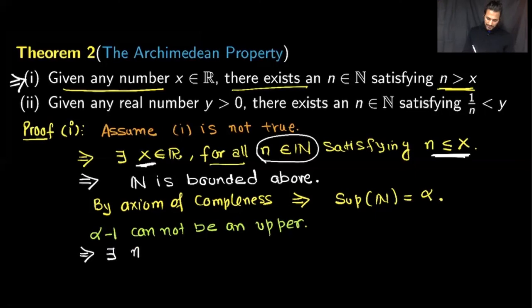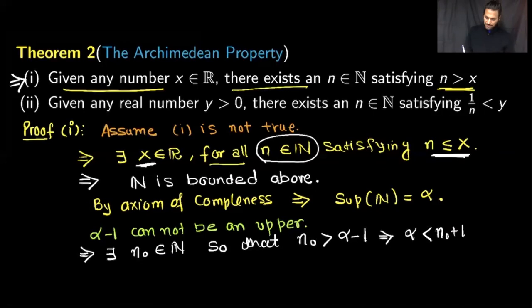There will exist n0, which is a member of the set of natural numbers, so that this member will be greater than alpha minus 1, because alpha minus 1 is not an upper bound. If I simplify this a little bit, this means alpha is strictly less than n0 plus 1.